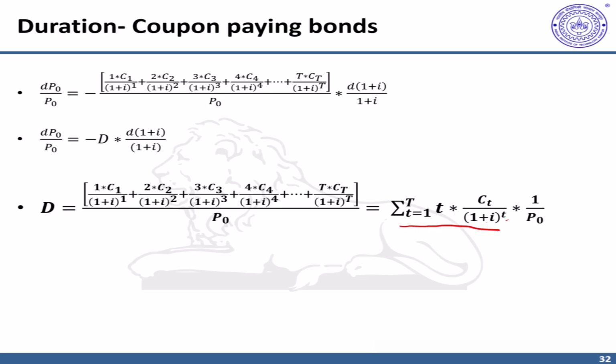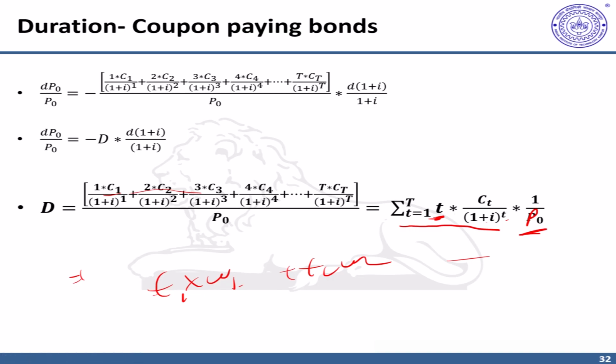Even if you do not like to remember or learn the mathematics of it, you understand that here we are typically multiplying time; we are assigning weights to times. And these weights are nothing but the present value of cash flow. See, P naught is the present value of all the cash flows received together. For any given cash flow, we are looking at its time T and taking its weight as the proportion of that cash flow to the overall bond price. So it is time T1 into W1 plus T2 into W2 and so on, where each time is multiplied by weights, which is nothing but the proportion of cash flow. So these are cash flows weighted by time to arrive at the duration of the bond, which seems to be rather more intuitive.